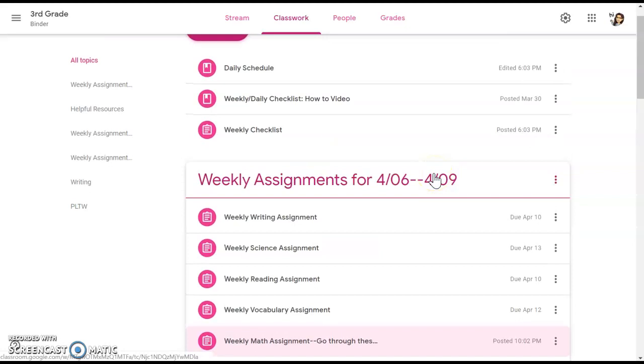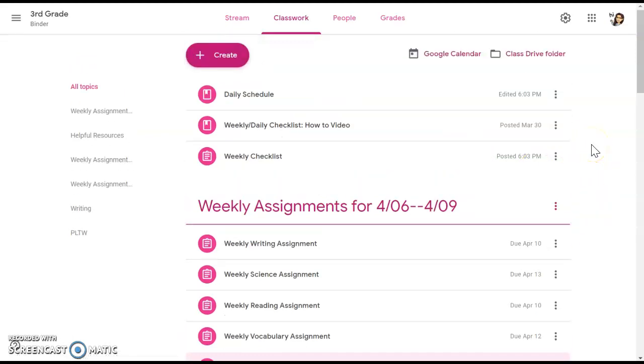In the email I sent to our parents, I told them this, but if they didn't see it or didn't tell you maybe, all of our quizzes or our Google Forms that we're going to do, I'm going to post them on Thursday. So there is a vocab quiz and science questions you're going to be doing.